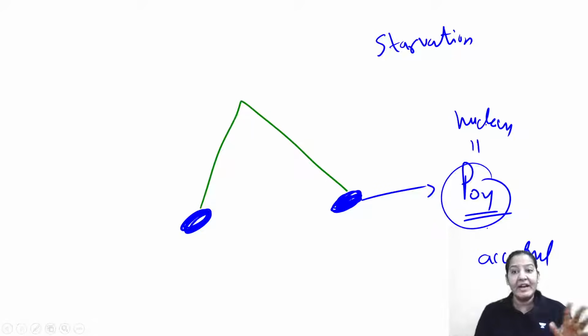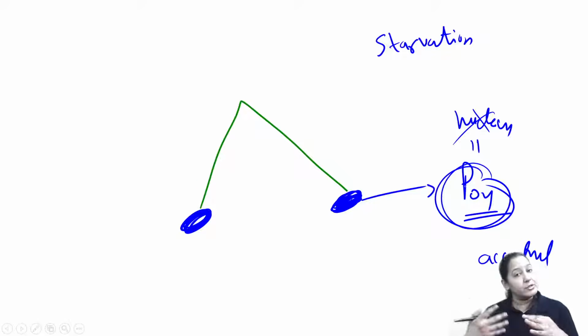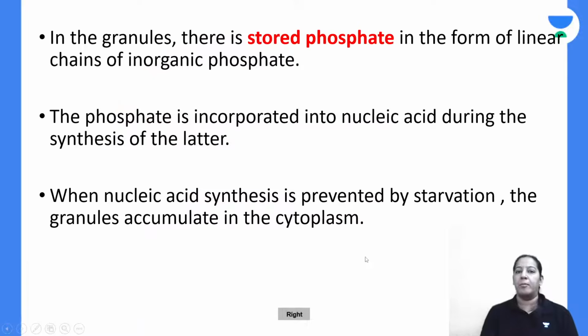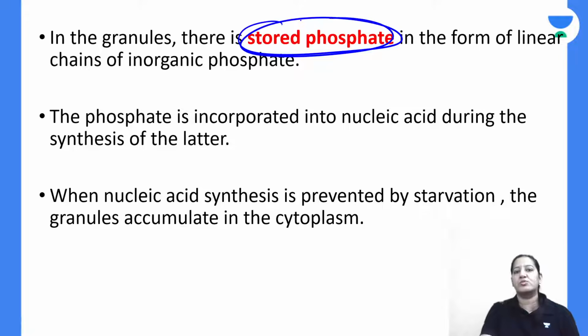If the bacteria can't divide, the nucleus is not dividing, so phosphate is not required. Phosphate is not required, so it gets accumulated in the form of granules, and that leads to these metachromatic granules. This is how they are formed. Basically, these are stored phosphate present in the form of granules. Give me a thumbs up.